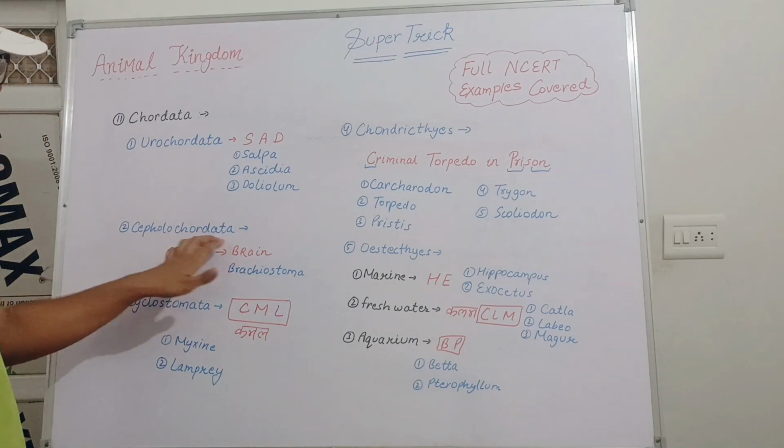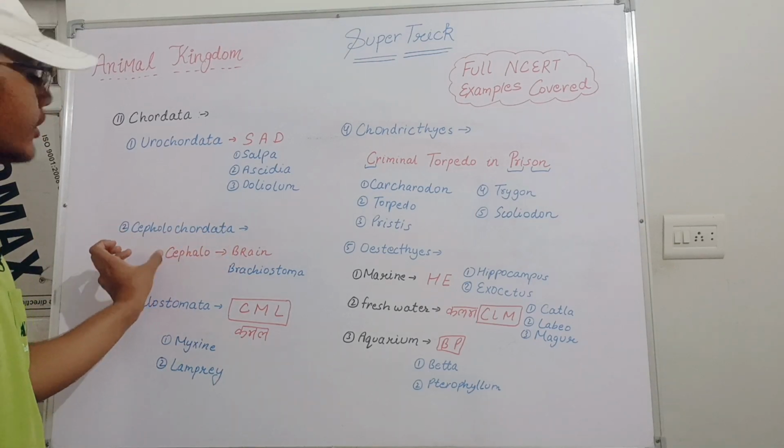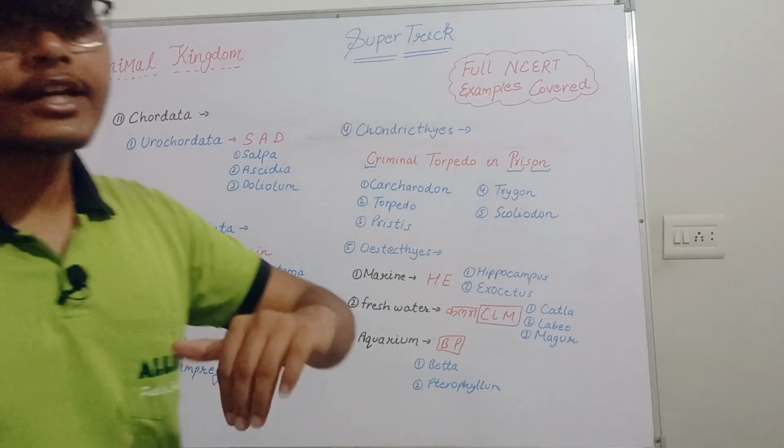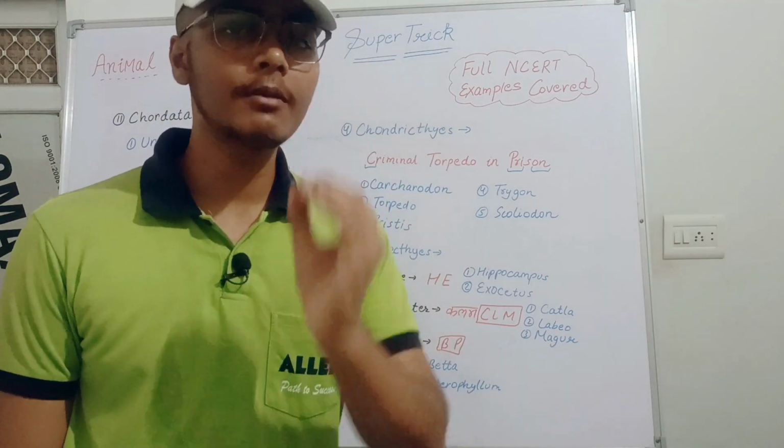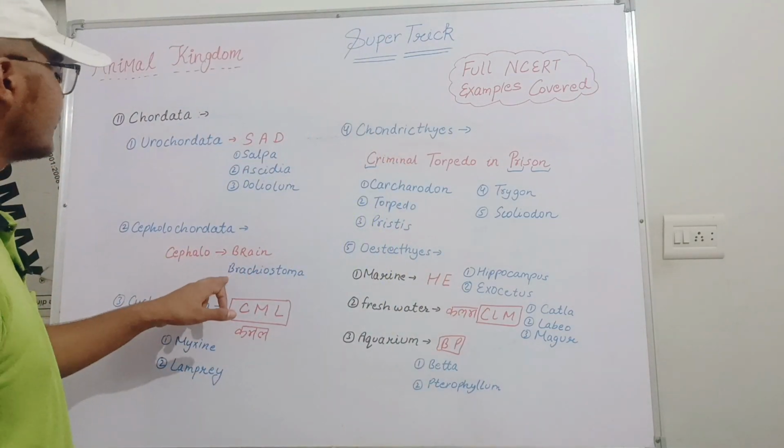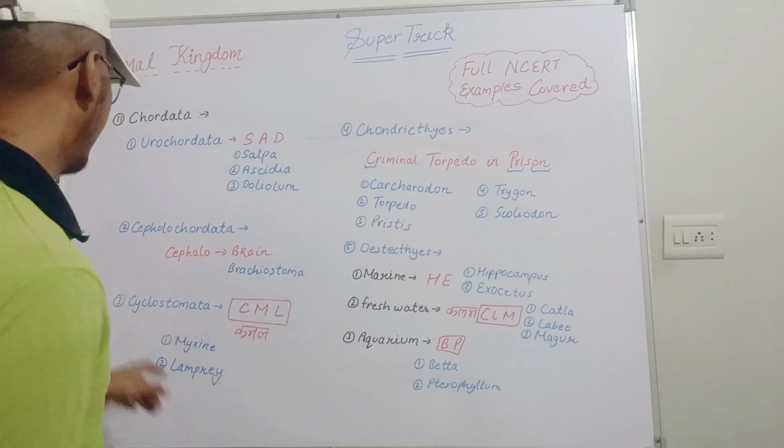Next one is Cephalochordata. In Cephalochordata, the first word is cephalo. Cephalo, as we all are familiar with, is related to our brain part. So for the brain, we can use the word Branchiostoma. This is our trick. Next one is Cyclostomata.